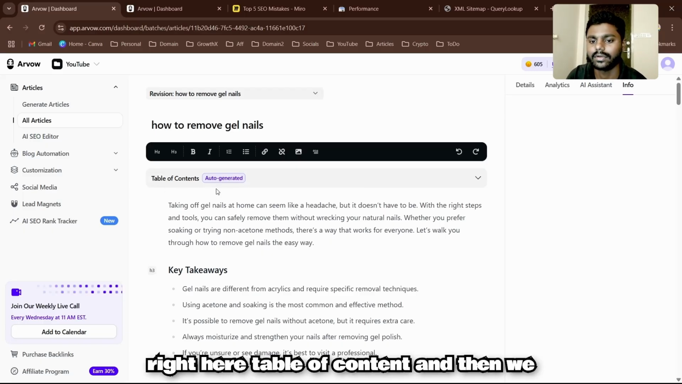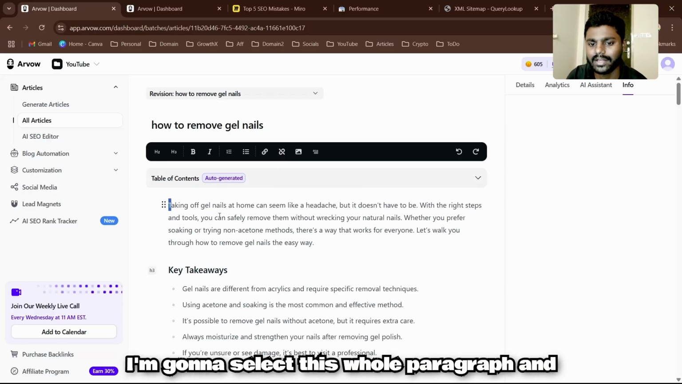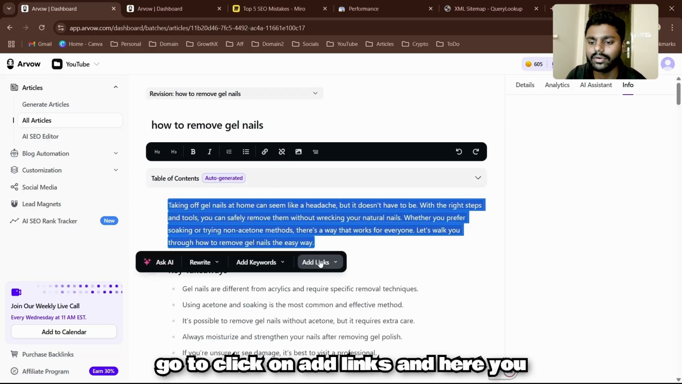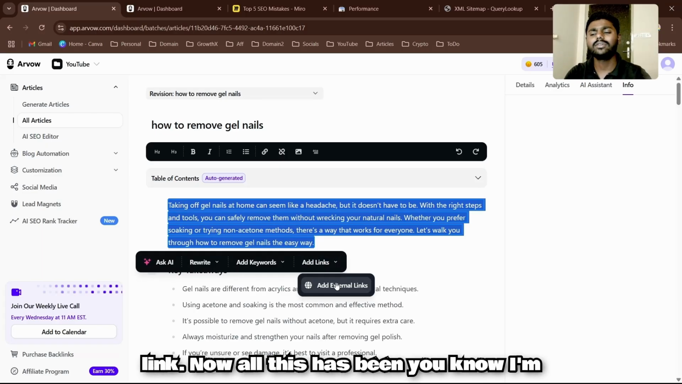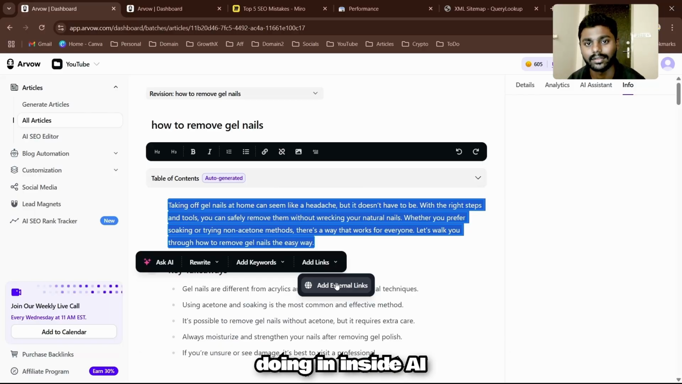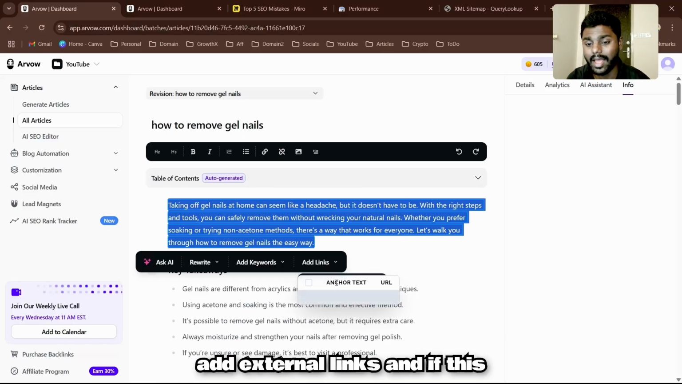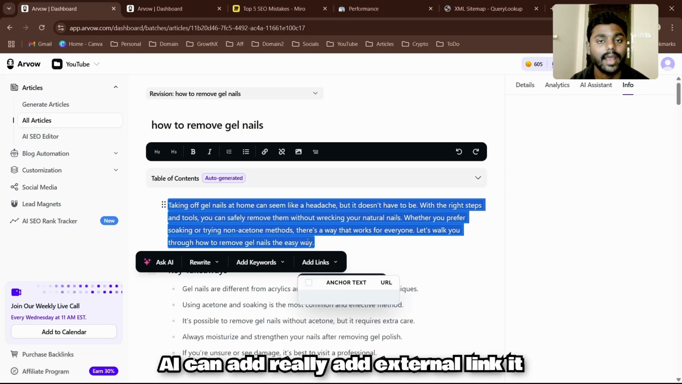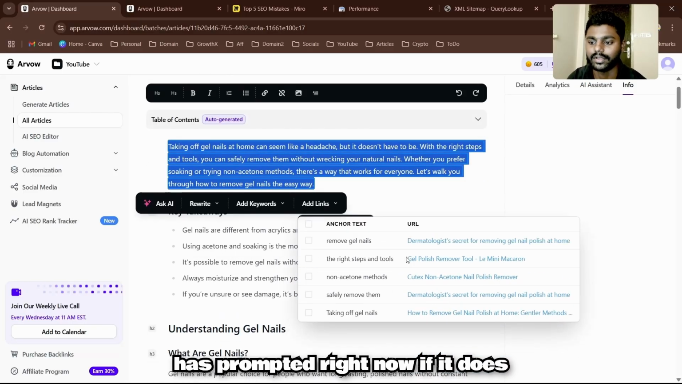You can see right here, table of content, and then we have a paragraph. I'm going to select this whole paragraph, click on add links, and here you will be prompted to add external links. All this I'm doing inside the Arvow AI SEO editor. Simply I click on add external links, and if the AI can really add external links, it will prompt you just like this. Now it has prompted.